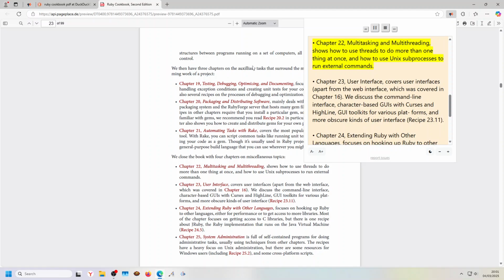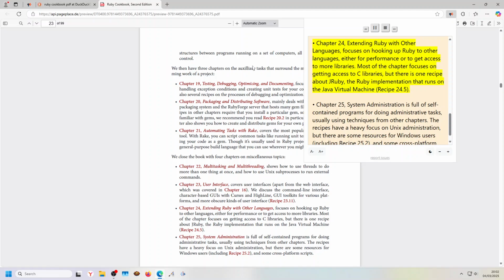Chapter 22, Multitasking and Multithreading, shows how to use threads to do more than one thing at once, and how to use Unix subprocesses to run external commands. Chapter 23, User Interface, covers user interfaces, apart from the web interface, which was covered in Chapter 16. We discuss the command line interface, character-based GUIs with curses and highline, GUI toolkits for various platforms, and more obscure kinds of user interface, Recipe 23.11.